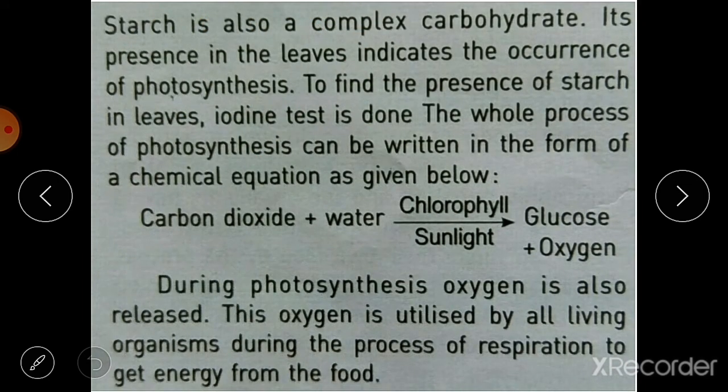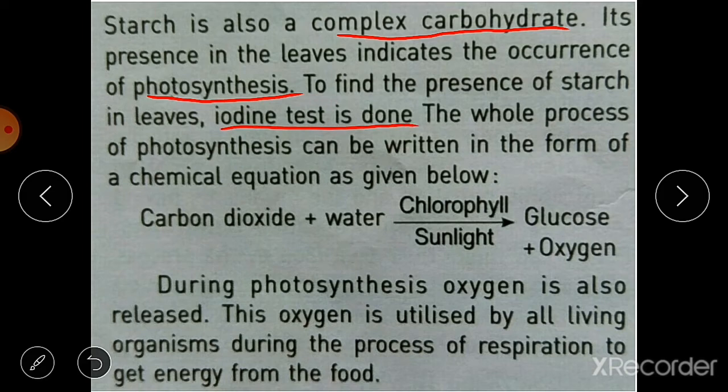Starch is also a complex carbohydrate, and its presence in the leaves indicates the occurrence of photosynthesis. If it is present in the leaves, that means it is an indication of photosynthesis, meaning photosynthesis is carried out in that leaf. So to find out the presence of starch in leaves, the iodine test is done.